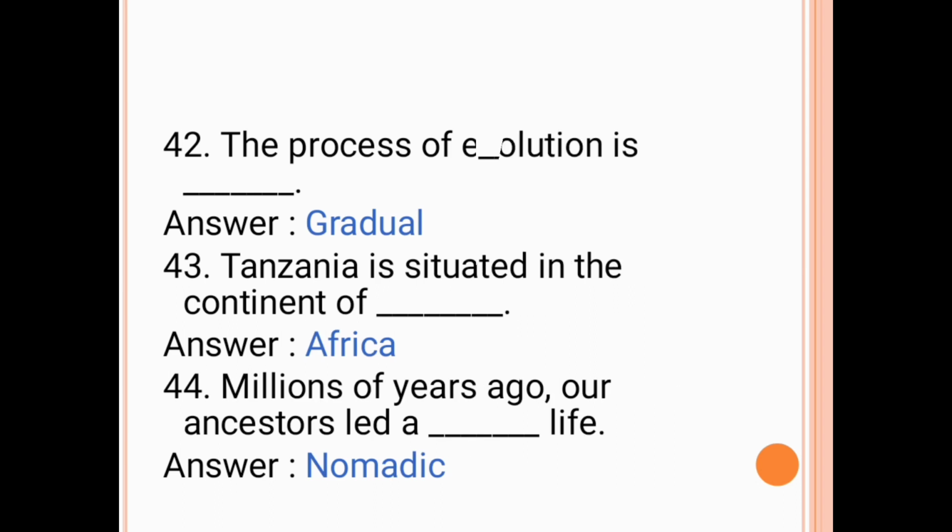The next question is, the process of evolution is dash. The answer is gradual. The next question is, Tanzania is situated in the continent of dash. The answer is Africa. The next question is, millions of years ago, our ancestors led a dash life. The answer is nomadic life.